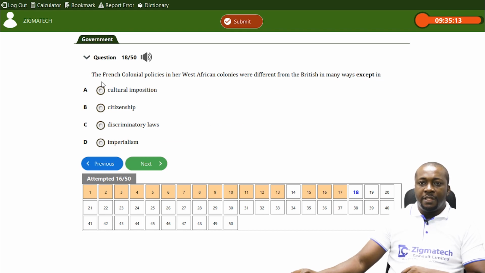Question number 19 says, the French colonial policies in the West African countries were different from the British in many ways, except.